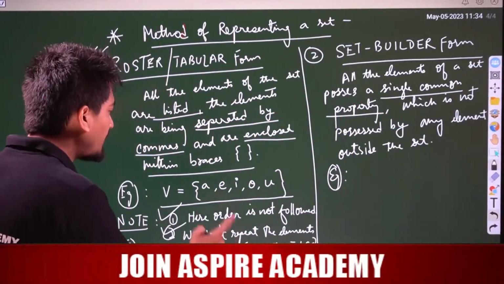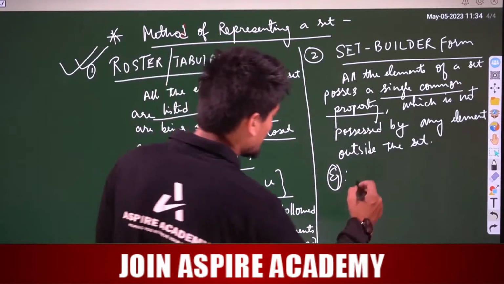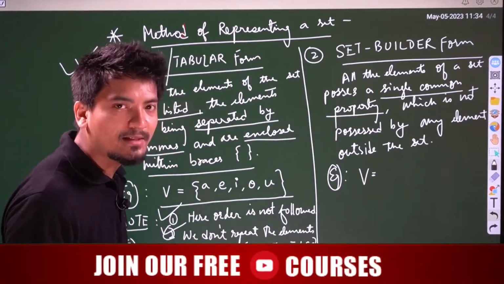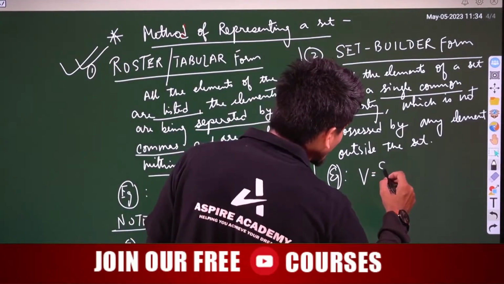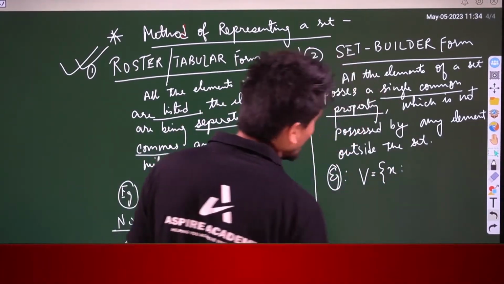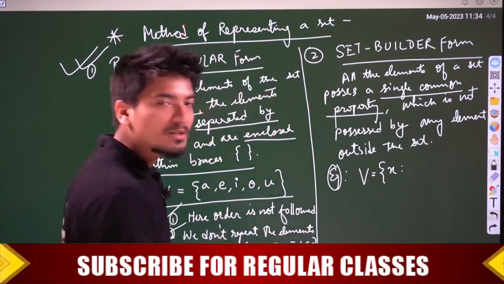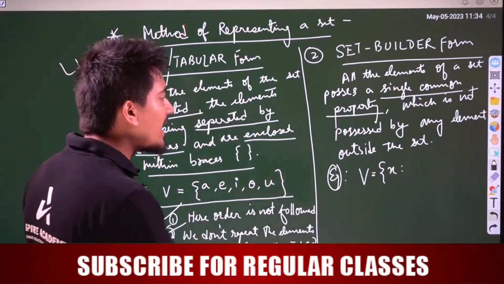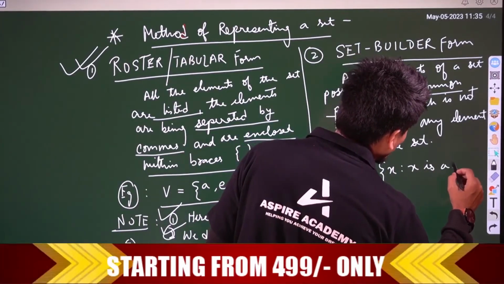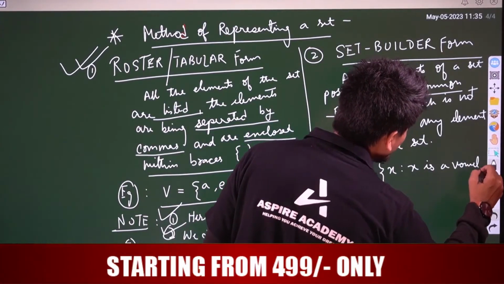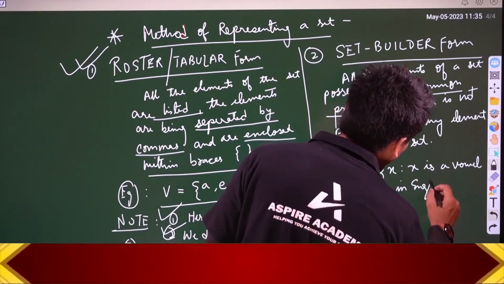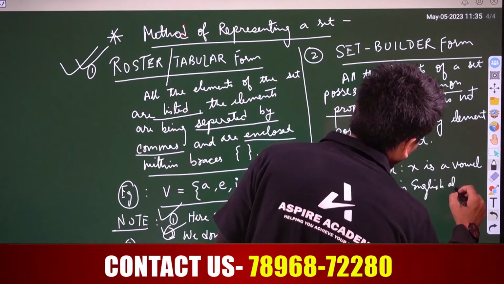If I take the vowels itself, I can write V is equal to {x such that x is a vowel in the English alphabet}. This is the symbol for such that.